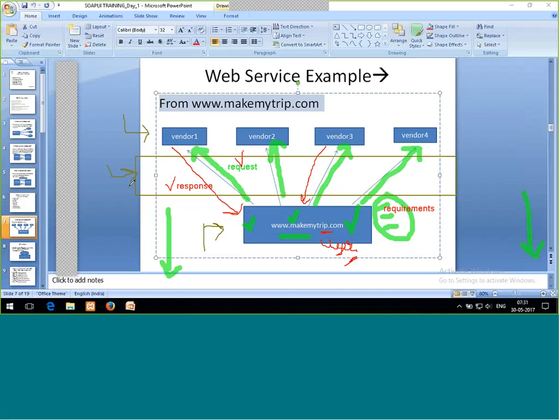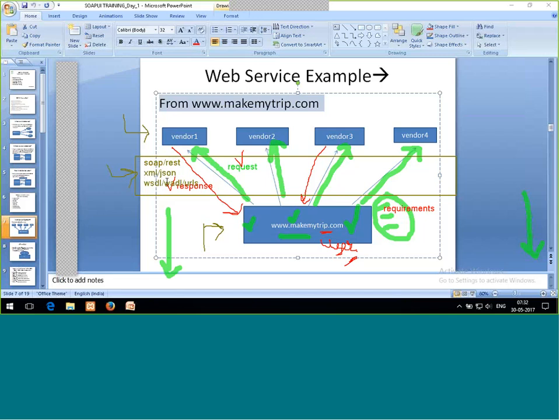And in between, my SOAP, my REST, XML, JSON, WSDL, WADL, URL. See, many things are there. All of these things are working to send the request and get back the response.